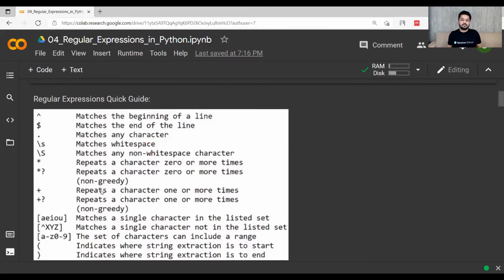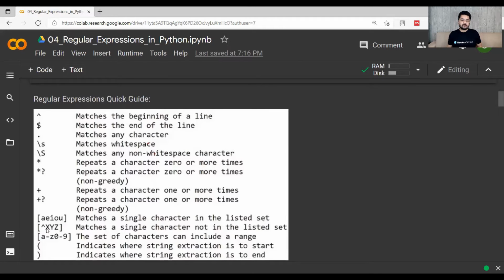Similarly, plus sign repeats a character 1 or more times, so at least the character should occur once, and plus question mark means that it should be done in the non-greedy way, and we will see examples of each of these. So a e i o u in square brackets means that it has to match a single character in the listed set. Similarly, using this sign with x y z means that it has to match a single character not in the list.